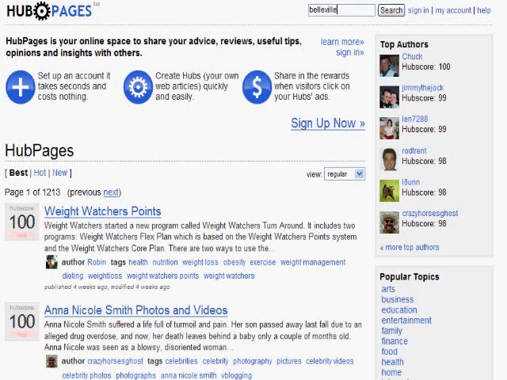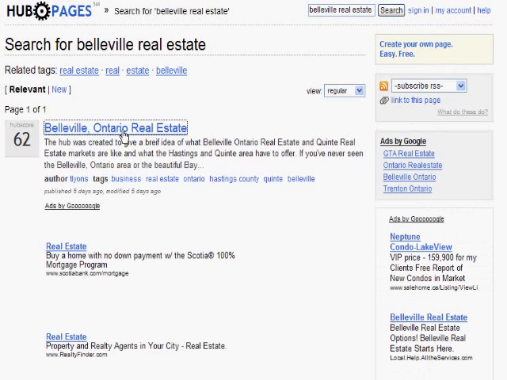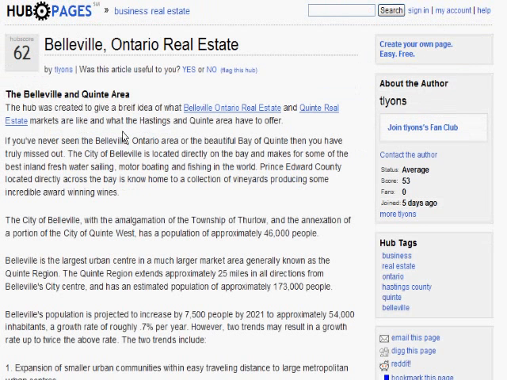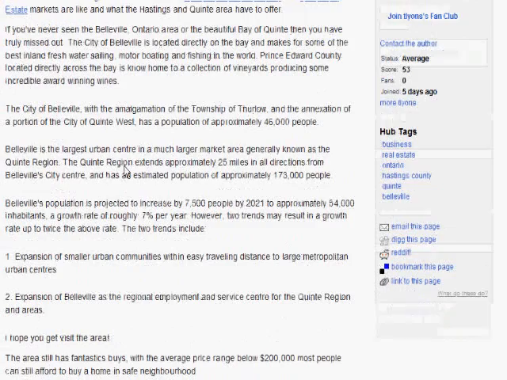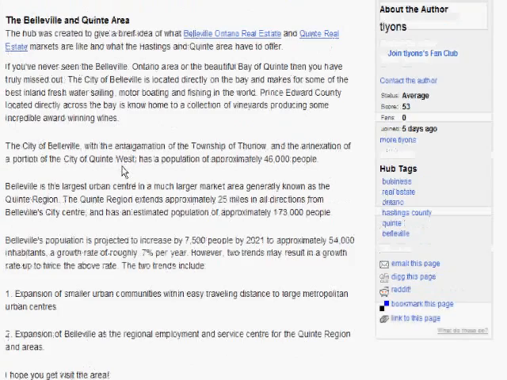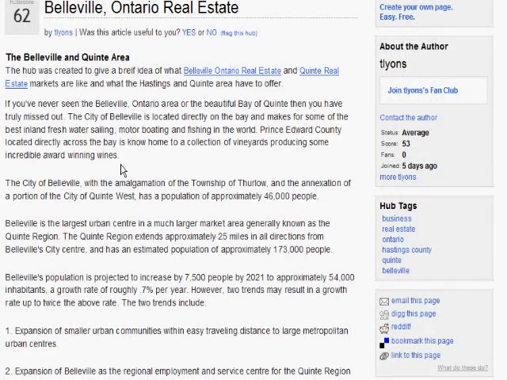So I'm going to look at a hub page that I created earlier as an example. And this is it here. It's called Belleville, Ontario Real Estate, and it's for the Belleville and Quinte area, which you can see right here and right here. And this whole article talks about the Belleville area. It talks about average prices, the neighborhoods and how quickly it's growing, and about the Bay of Quinte, which is surrounding the area.